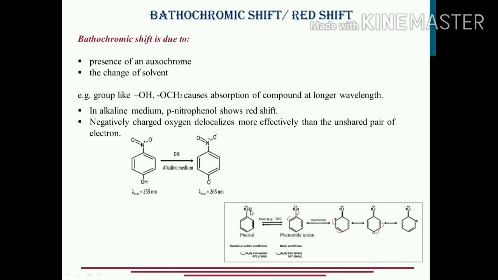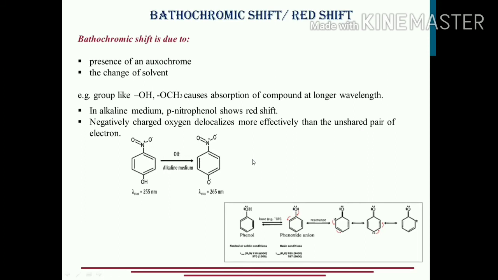Often a question is asked: the lambda max for phenol is 210 nanometers, but for the phenol in alkaline medium, it doesn't show the lambda max at 210, but rather it shows the lambda max at 235 nanometers. Why is it so? Although the substance is the same. Because conjugation is getting extended. So what kind of shift is that? The lambda max is increasing. It is a bathochromic or the red shift.